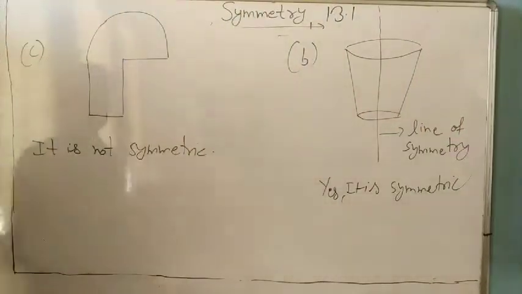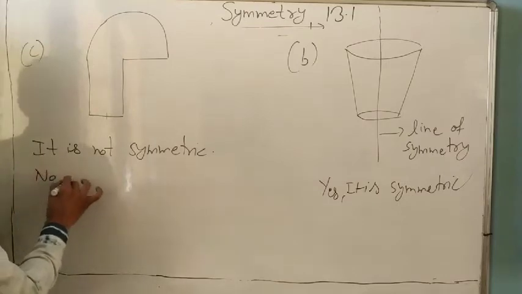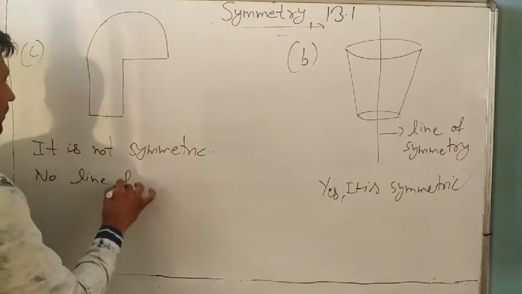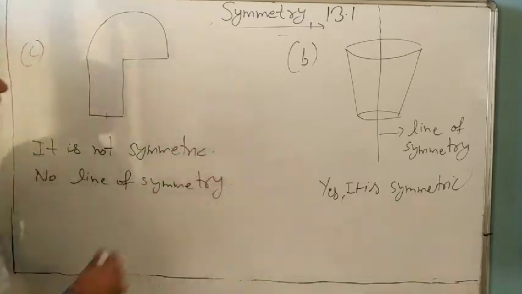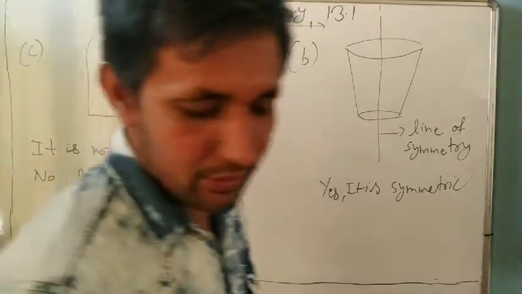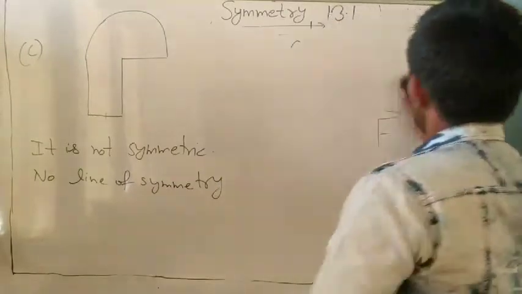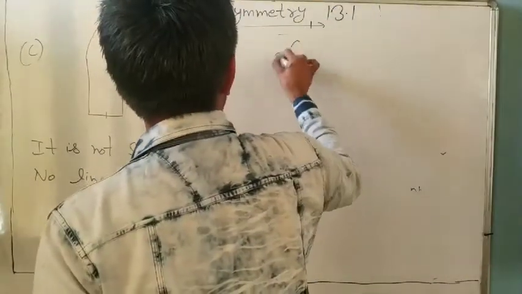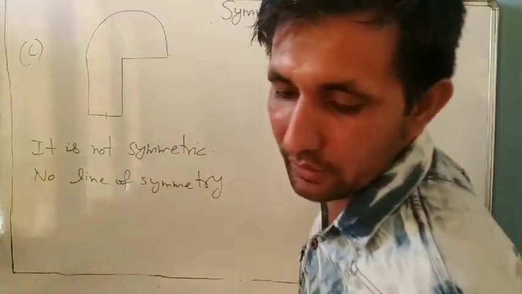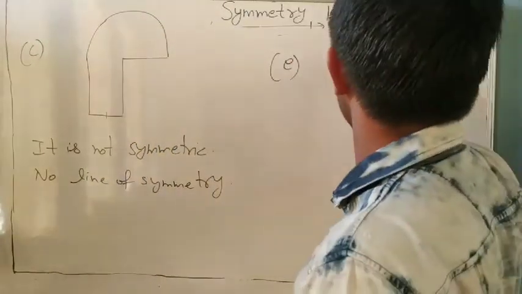You can write: no line of symmetry. There is no line of symmetry. Next part, one more part of this one, you can make E. D part, find yourself. Okay, E part, this one.